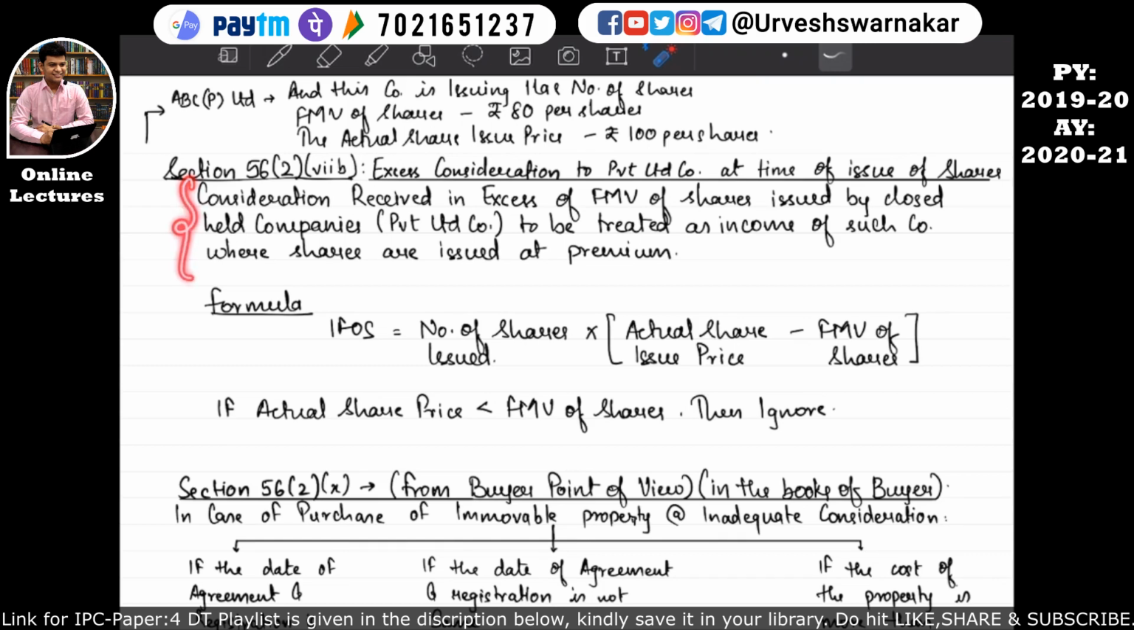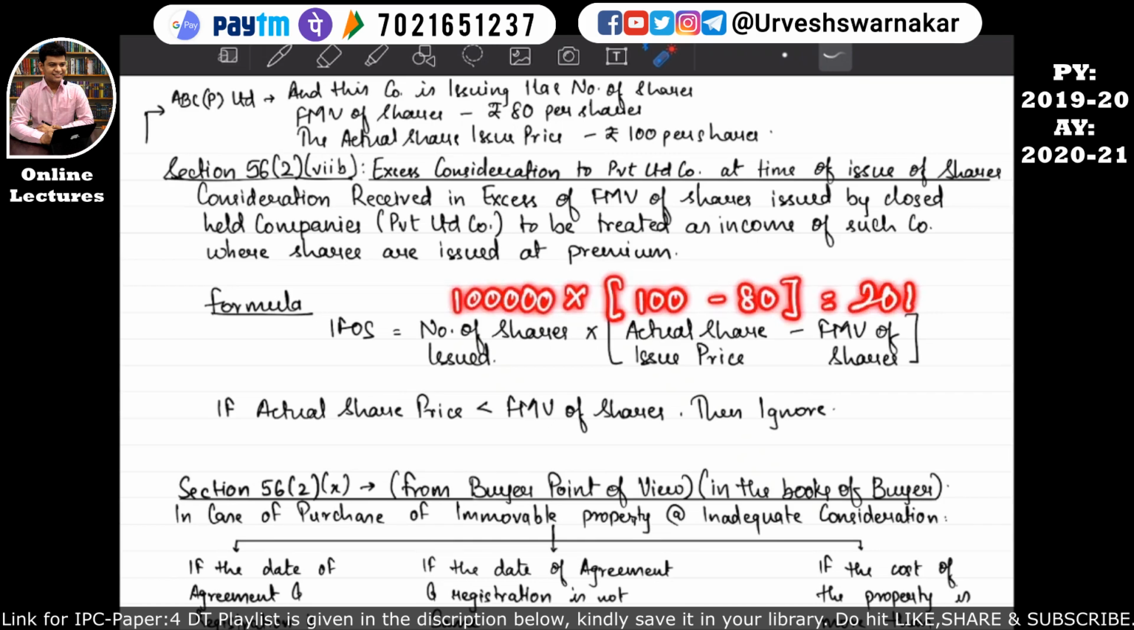So now by reading this particulars, you can automatically interpret this example. I hope this is quite clear. So this is the formula. The formula says that income from other sources is equal to number of shares issued into actual share issue price minus fair market value of the shares. So the number of shares issued is 1 lakh, into actual share issue price is 100 and the fair market value of the share is 80. That means the income from other sources is 20 lakh. I hope this is quite clear.